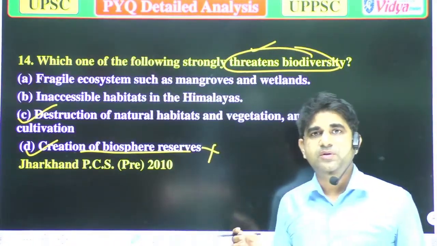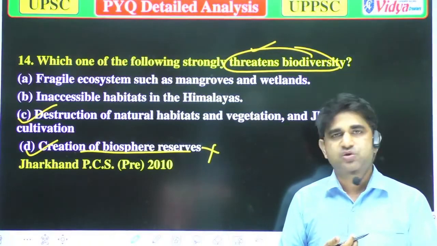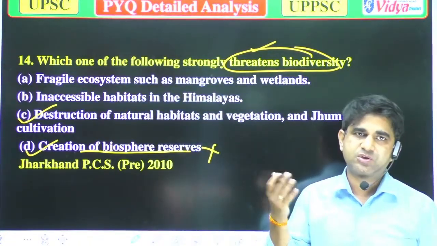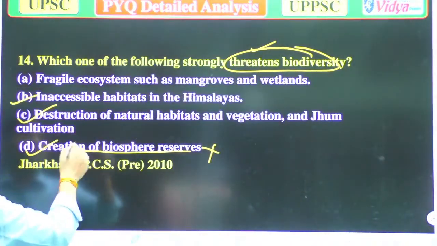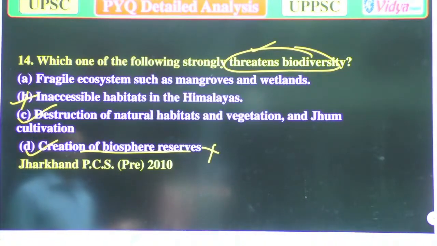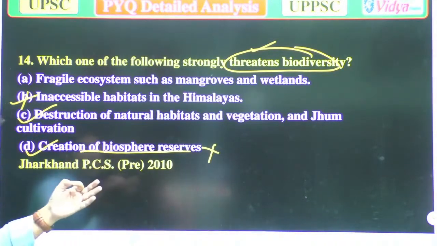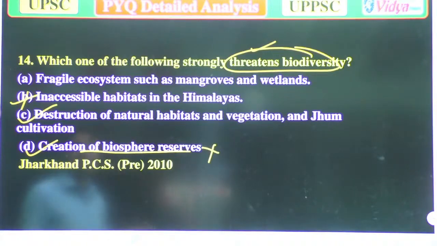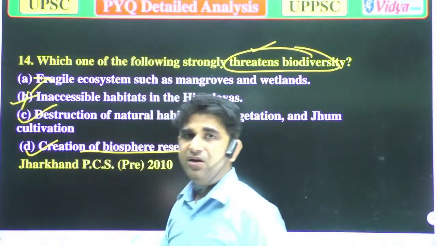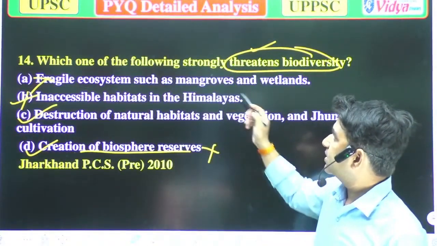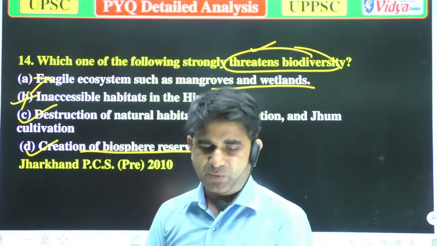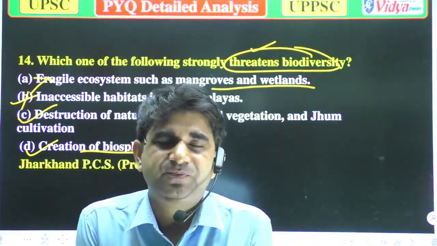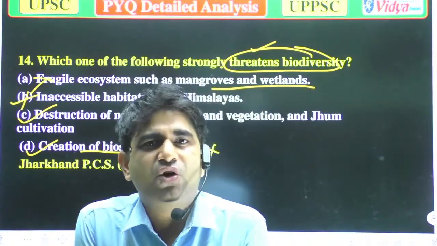Because when there are not suitable conditions for any organism, it cannot grow in a proper way, so that will also disturb it. Next is the inaccessible habitats of the Himalayas. It is also a wrong answer, because the Himalayas are a good habitat for various organisms, so it's good biodiversity. Fragile ecosystems such as mangroves and wetlands, no, it is also an incorrect answer, because in fragile ecosystems such as mangroves and wetlands, these provide more nutrients to organisms. So we can say that they will increase the biodiversity, they will not threaten the biodiversity.